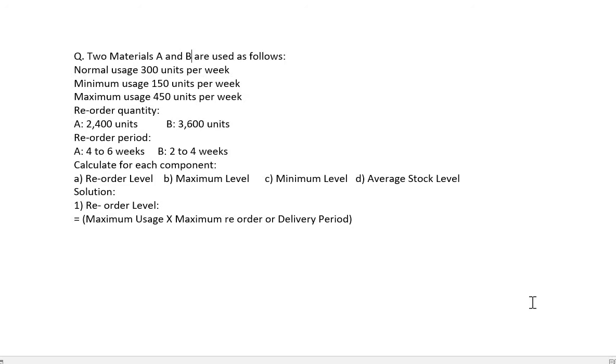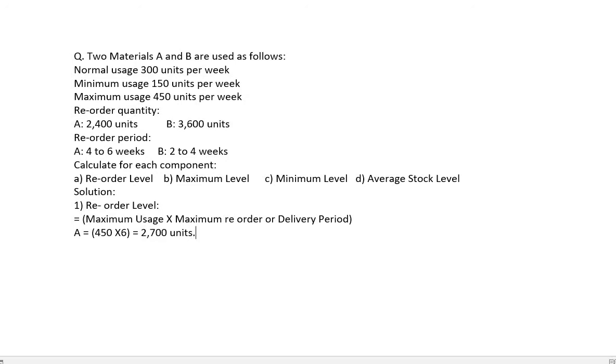So first of all, let's calculate the reorder level. The formula for reorder level is maximum usage multiplied by maximum reorder or delivery period. Let's calculate for A first. For A, the maximum usage is 450 units. You have to multiply it by maximum reorder period. Maximum reorder period for A is 6 weeks, so we multiply by 6. So the answer for A will be 2700 units.